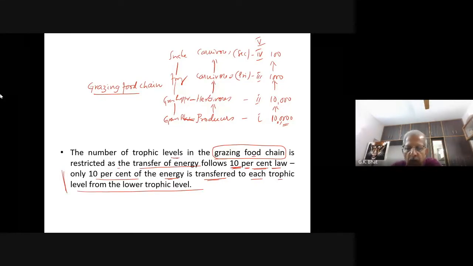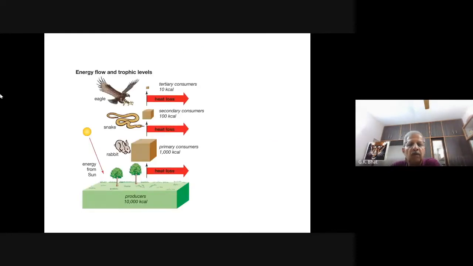Okay, so I hope you have followed this 10% law. See here, this is what I said. In the producers, you have 10,000 kilocalories of energy. How much is passed to rabbit? It is 1,000 kilocalories. How much is passed to snake? It is 100 kilocalories. How much is passed to eagle? It is 10 kilocalories.